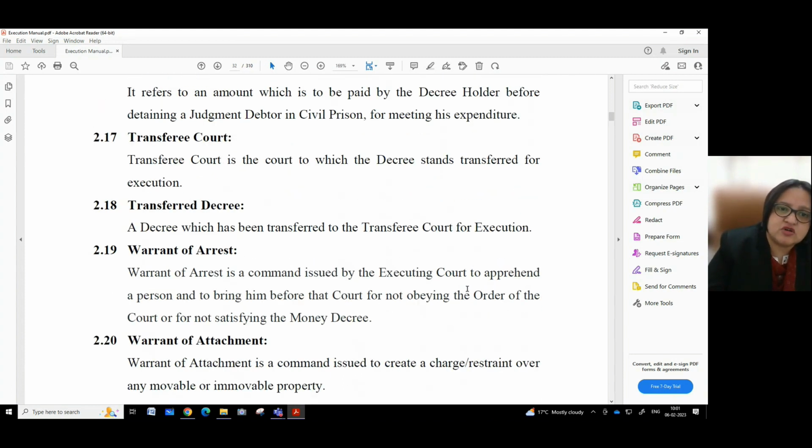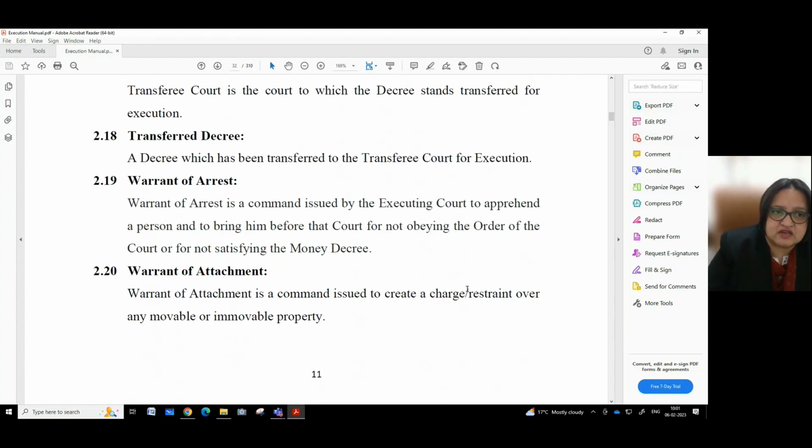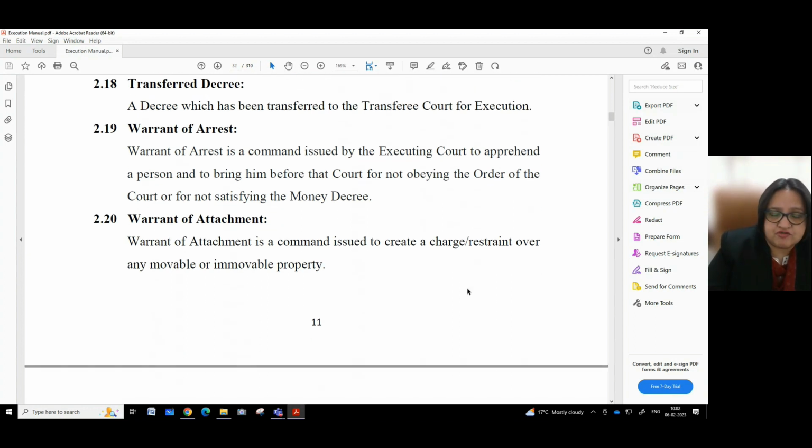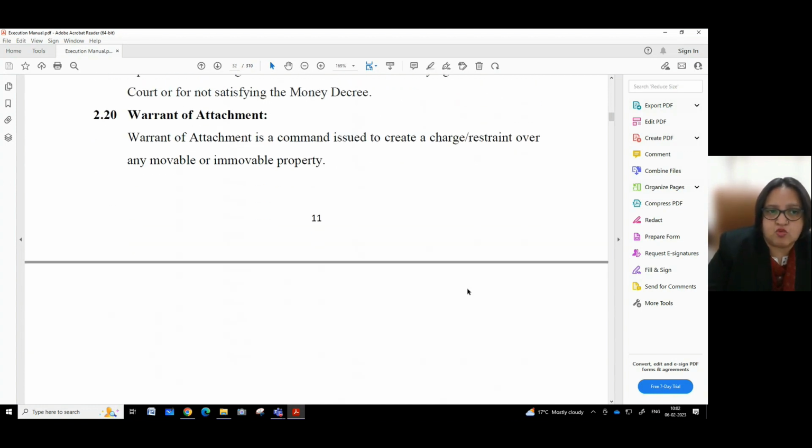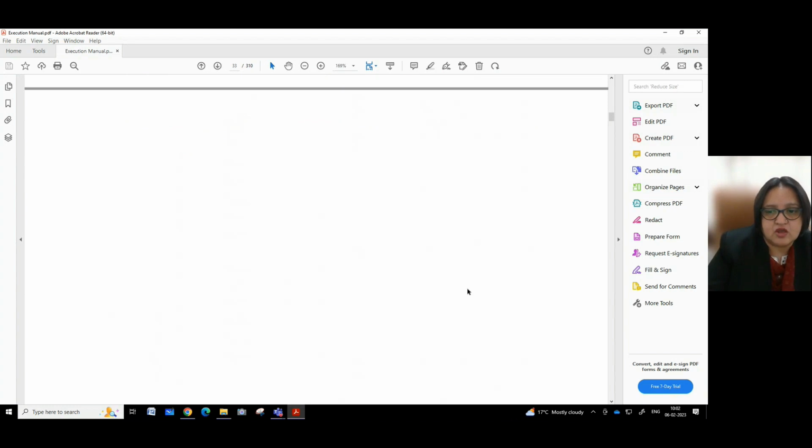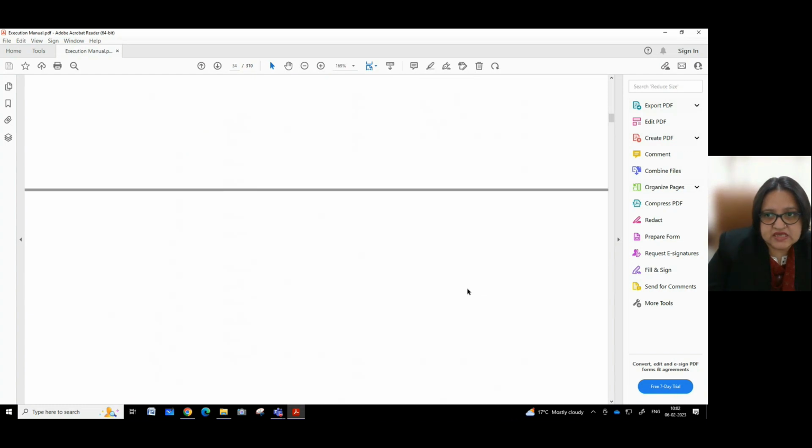Transferee court. Transferee court is the court to which the decree stands transferred for execution. Transferred decree. A decree which has been transferred to the transferee court for execution. Warrant of arrest. Warrant of arrest is a command issued by the executing court to apprehend a person and to bring him before that court for not obeying the order of the court or for not satisfying the money decree. Warrant of attachment. Warrant of attachment is a command issued to create a charge or restraint over any movable or immovable property. So these are all the important terms of usage that we use in the execution.